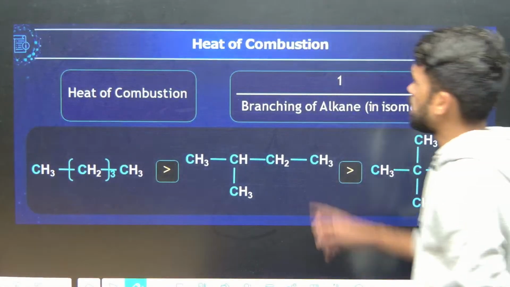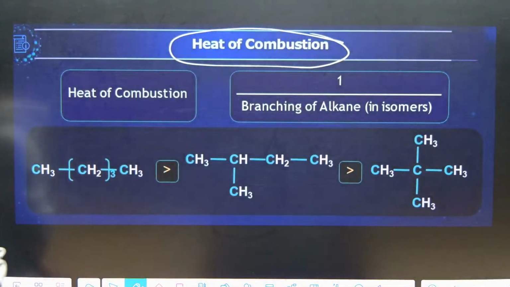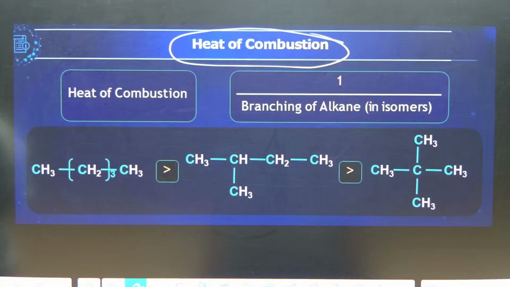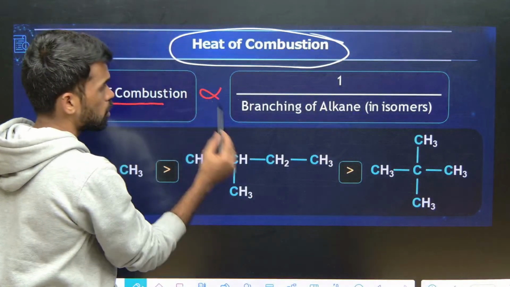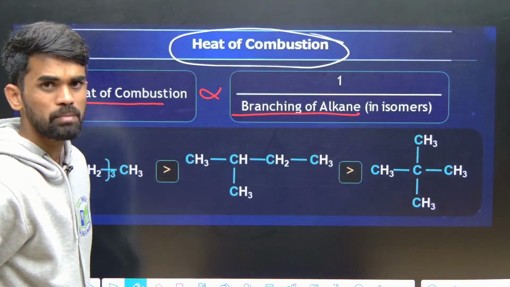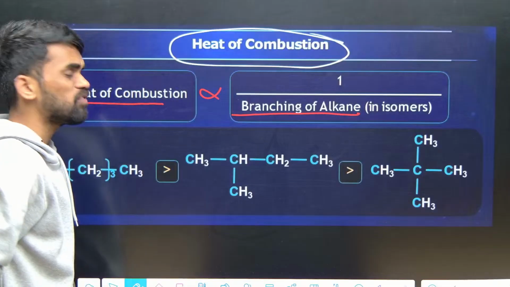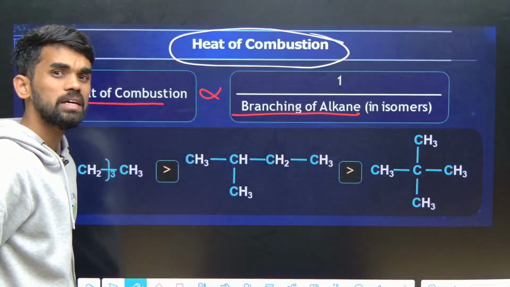And the next one is heat of combustion, the amount of heat released during a combustion process. Heat of combustion is inversely proportional to the branching of an alkane. The more the number of branches, the lesser the heat of combustion.